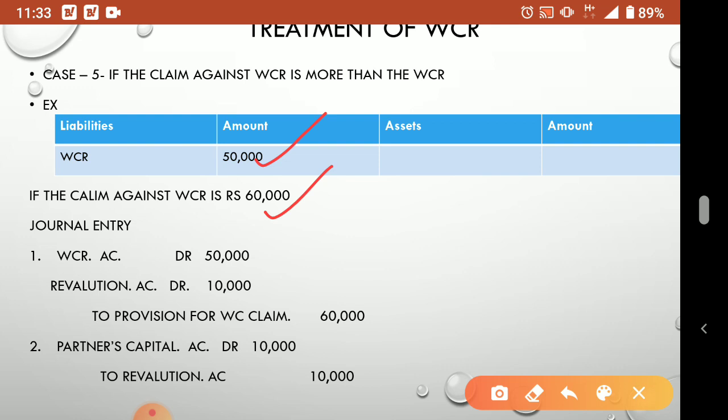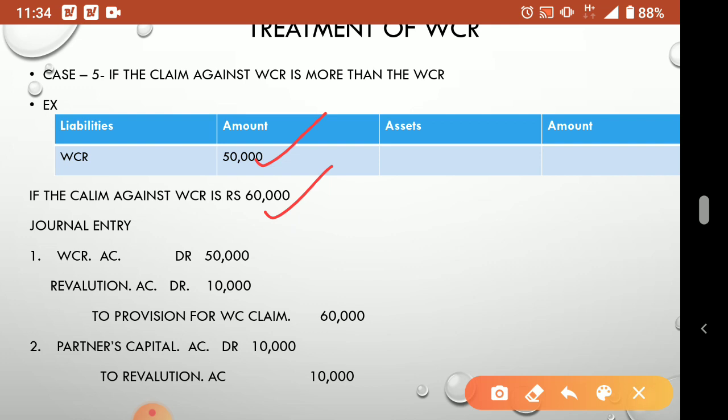Okay, so as a student you have to study all situations: when the WCR is lower than the claim, or equal to the claim, or there is no claim, or the claim is more than the WCR. In this situation you see WCR is 50,000, but the claim is 60,000. So 10,000 extra claim they are asking. So already we saved how much? Only 50,000, but they are asking for 60,000. They will not think how much we saved. We will see their assessment, how much the accident intensity was, and we assess the value of the claim. So 60,000 it is coming. So 10,000 rupees what? Shortage.